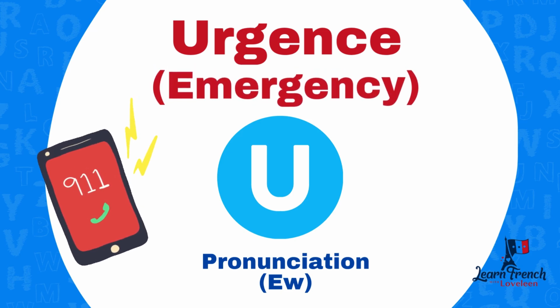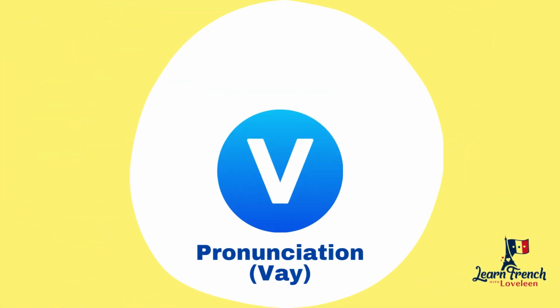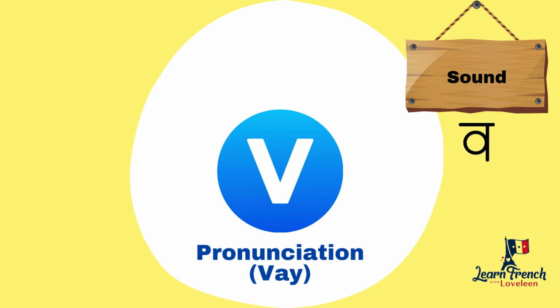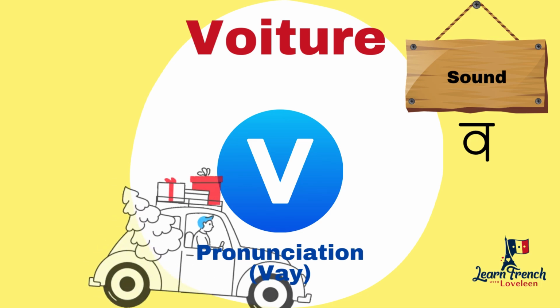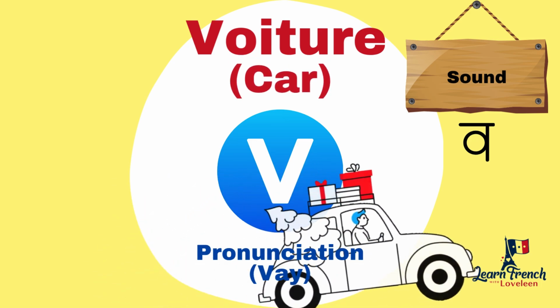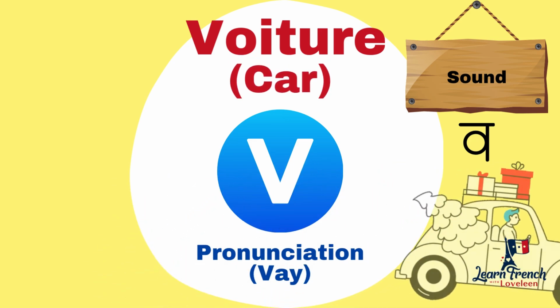Urgence means emergency. All right. Now we have the next letter V. V is the name of the letter and the sound is V. For example, voiture, that is car. Okay, voiture, that is car.